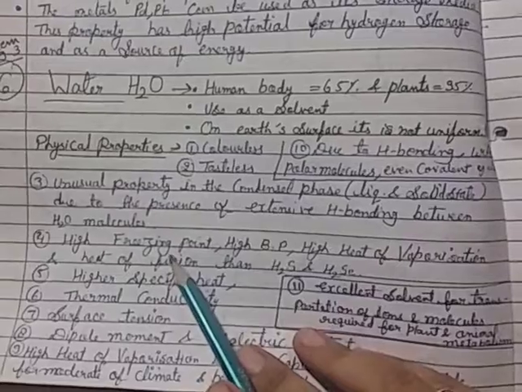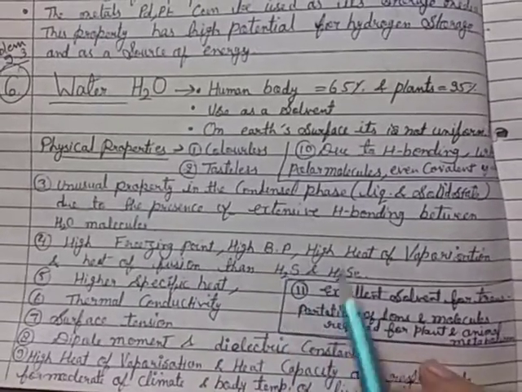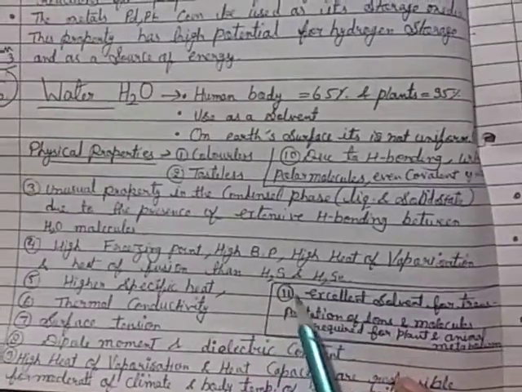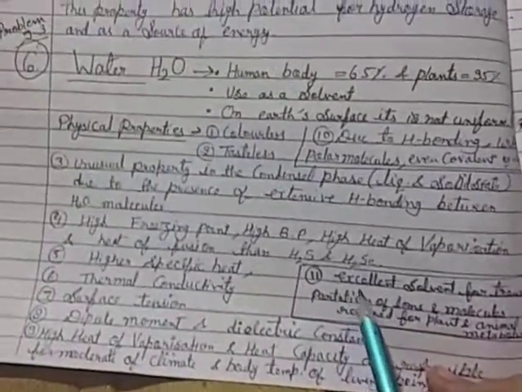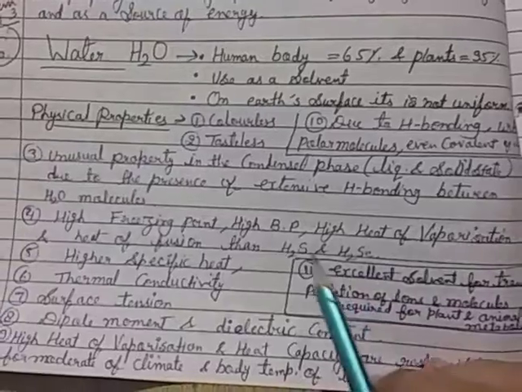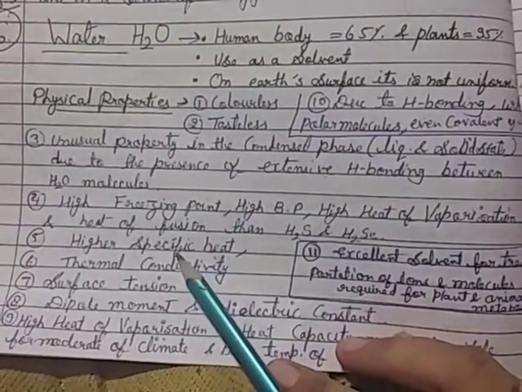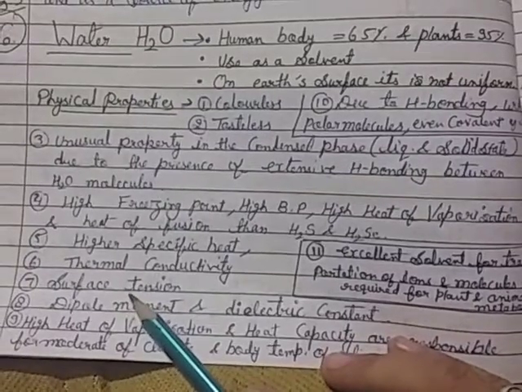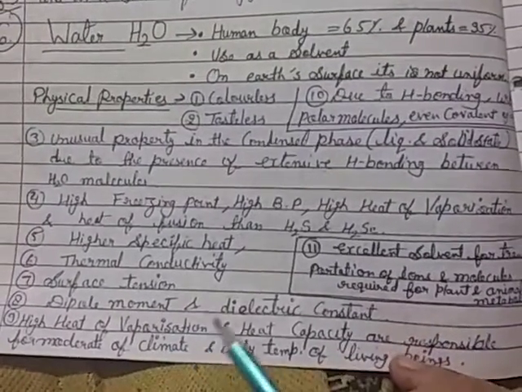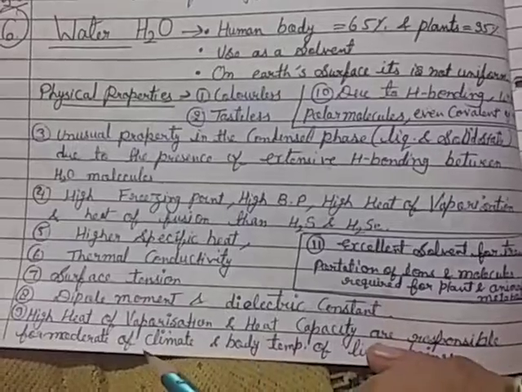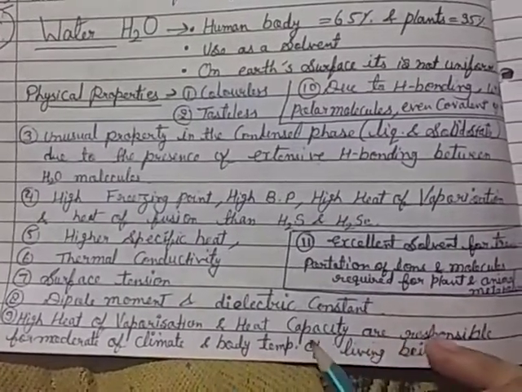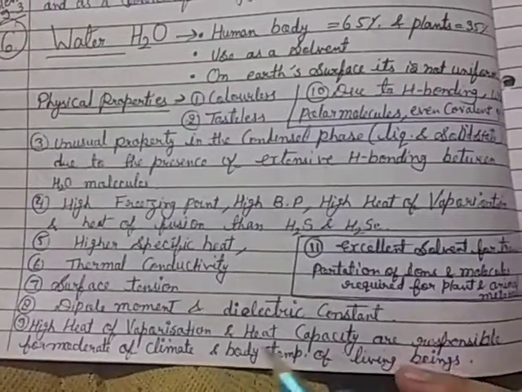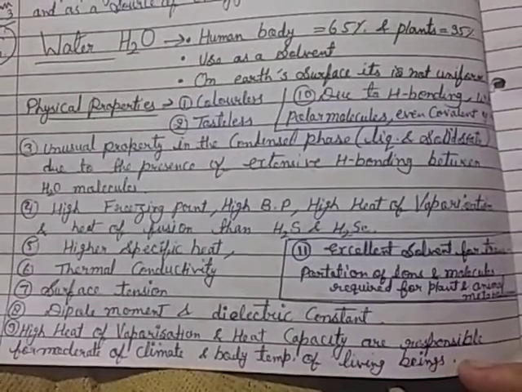Then high freezing point, high boiling point, high heat of vaporization and heat of fusion, compared with hydrogen sulfide and H2Se, hydrogen selenide. Then higher specific heat, thermal conductivity, surface tension, dipole moment and dielectric constant. High heat of vaporization and heat capacity are responsible for moderation of climate and body temperature of living beings.